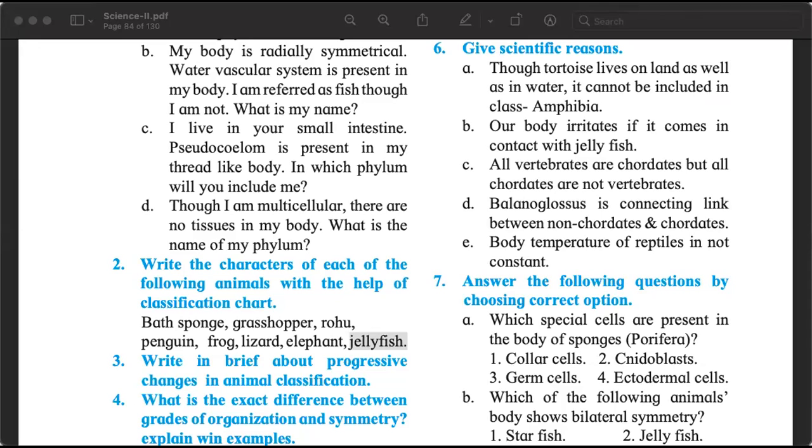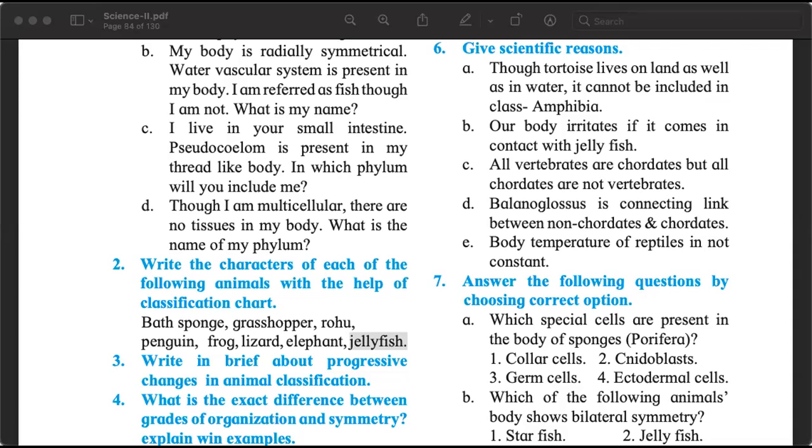Hemichordata, and we understood that they do have a notochord, but the notochord is only present at the proboscis part of the body. It's not there in the entire body. That is why they have some characteristics which are like chordates and some characteristics that are like non-chordates. So they are considered to be the connecting link between chordates and non-chordates. You can answer this also.